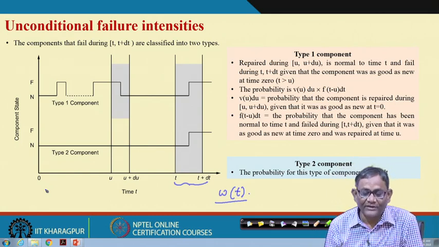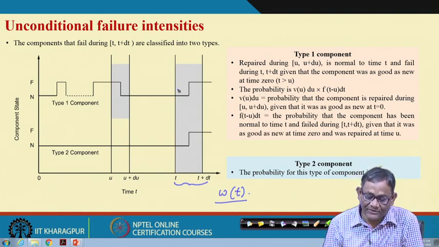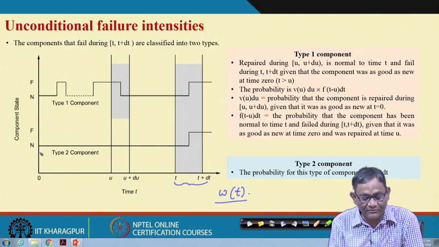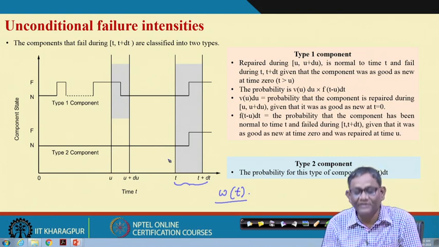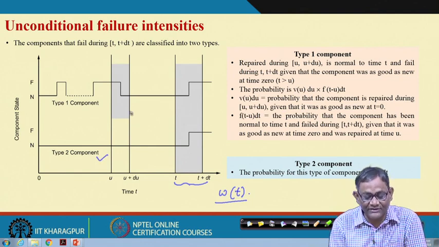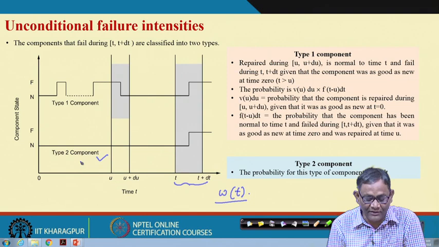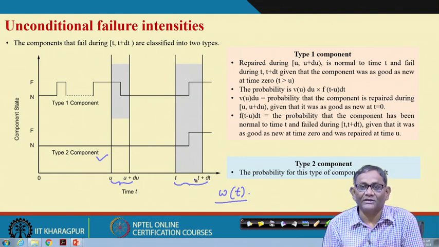That is basically the unconditional failure intensity. So, two types of situations will occur. One is that the component is normal at time t and has been normal from time 0. Another one is that the component fails in between, is repaired between u and u plus du, and then again fails between t and t plus delta t.